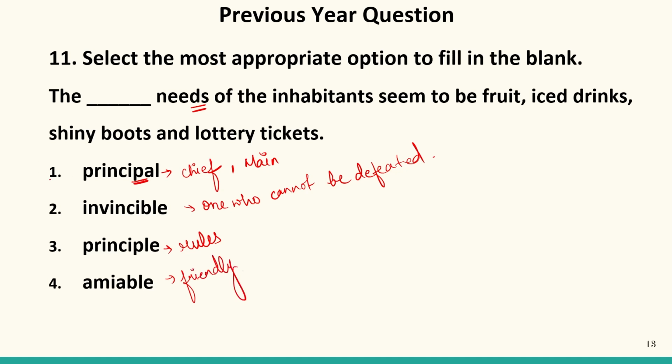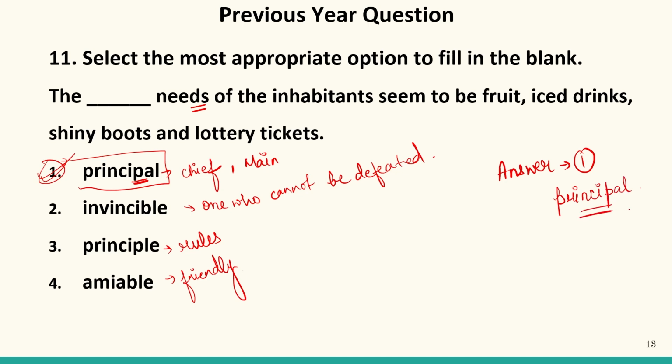So here the suitable word which is required in the sentence is principal. It means chief or main needs of the inhabitants. So our answer will be 1. That is principal. Now this principal is not the principal of your school. It is actually the principal. It means the most important.